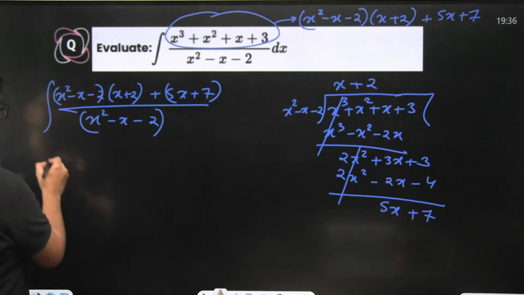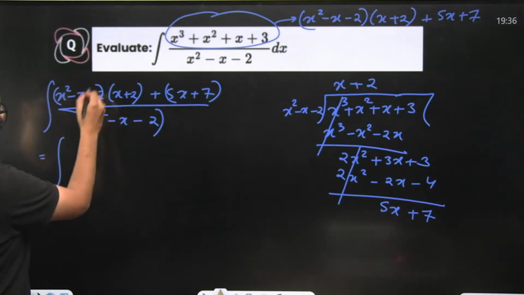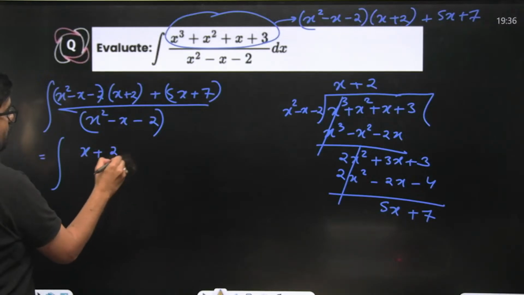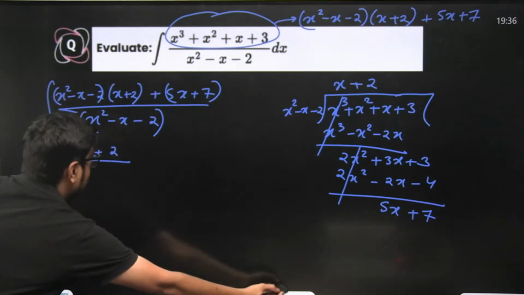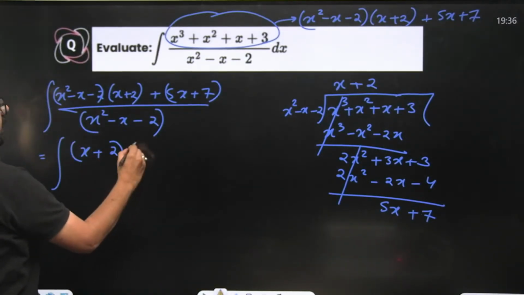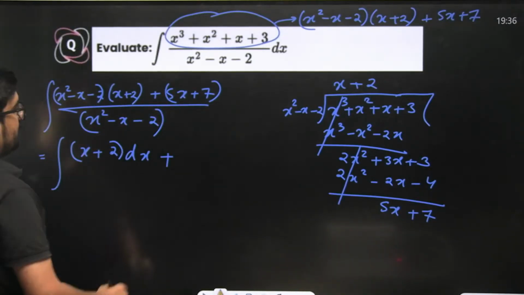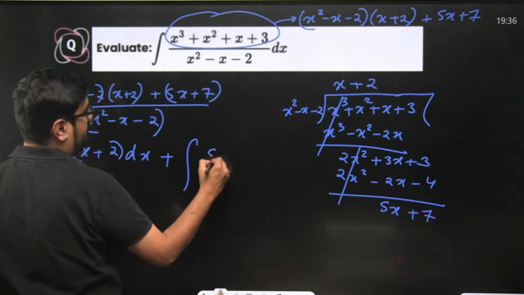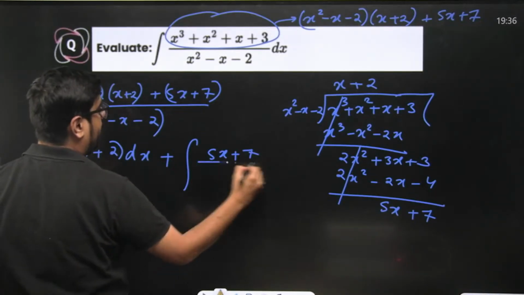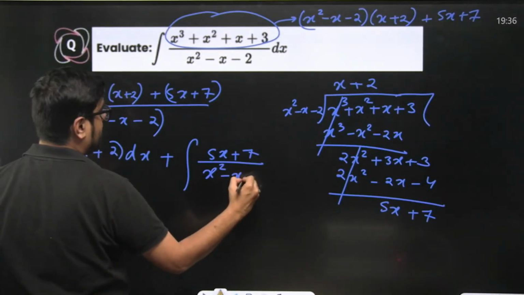Now we can break this. This will become integral of, this will get cancelled in the first term, so x plus 2 dx plus this divided by this, that means integral of 5x plus 7 divided by x square minus x minus 2.